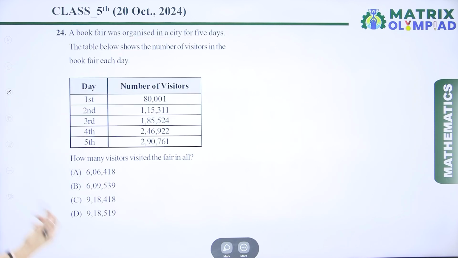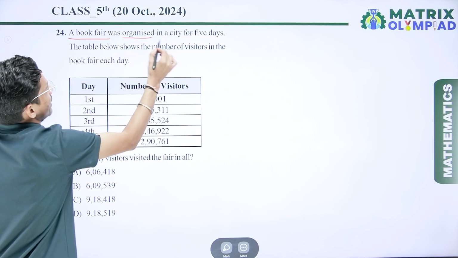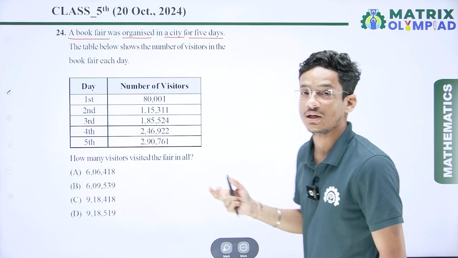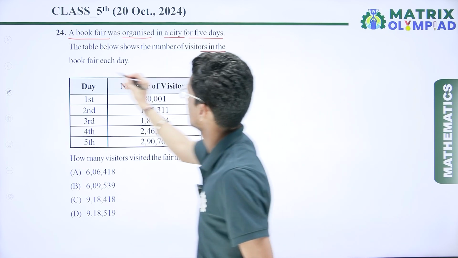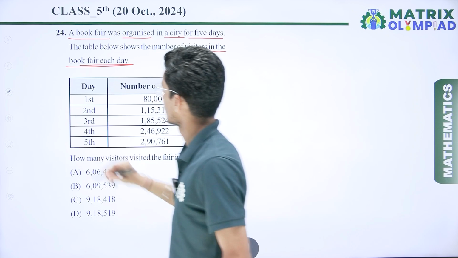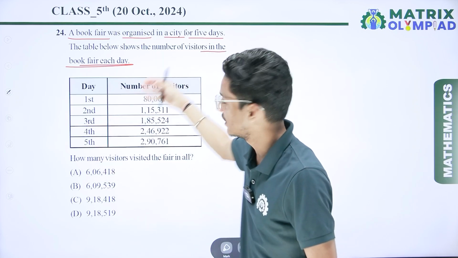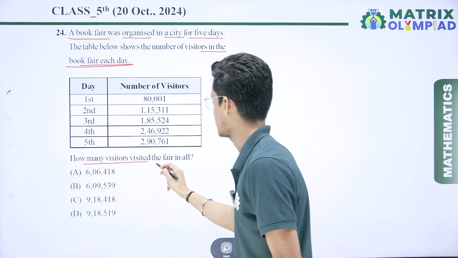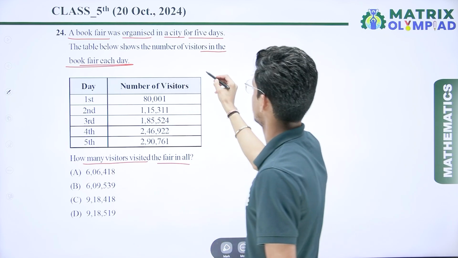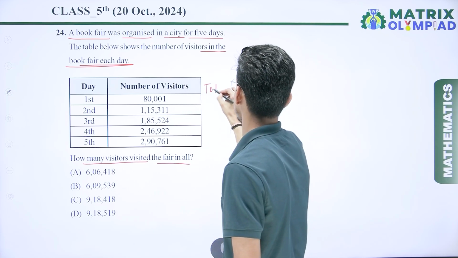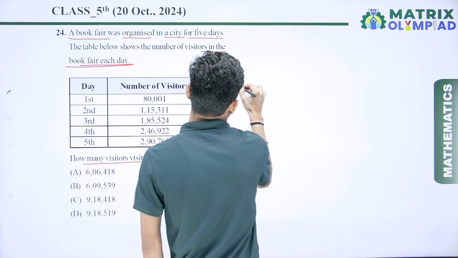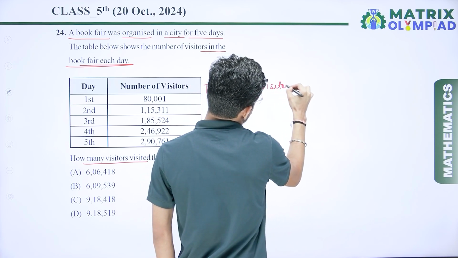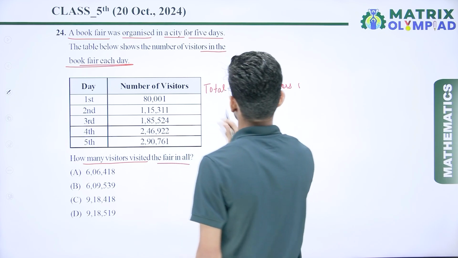So now if I talk about the next question, that is a book fair was organized in a city for 5 days. The table below shows the number of visitors in the book fair each day. So here we have given number of days and here we have given number of visitors. So here we have to find how many visitors visited the fair. So we have to total all the number of visitors. So we have to add all these numbers.